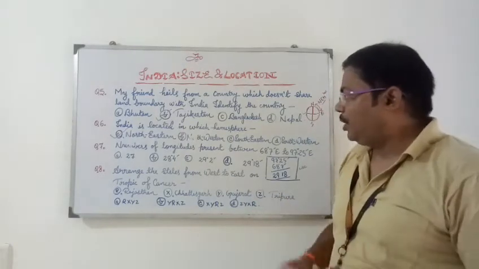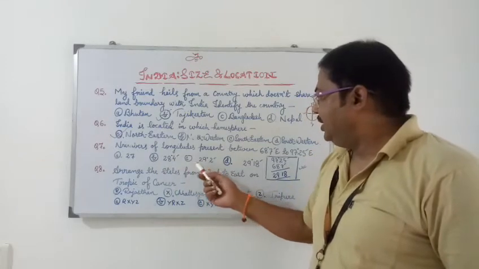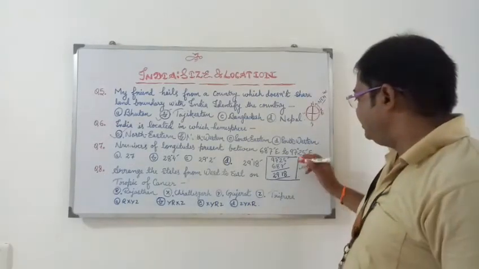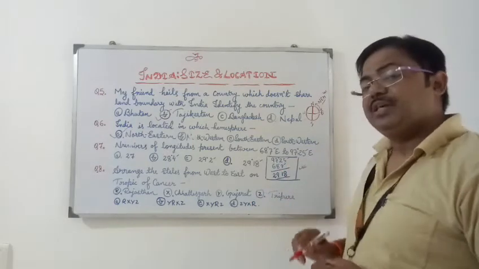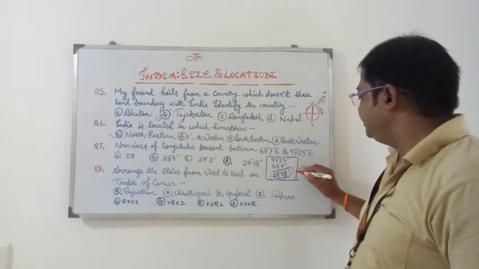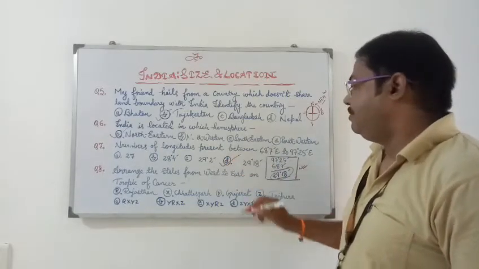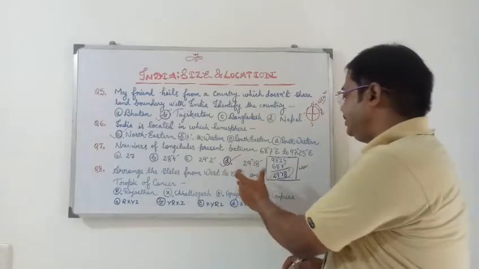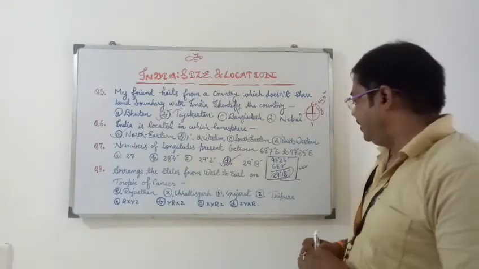So what we have to do here? Options are A 27, B 28 degrees 4 minutes, C 29 degrees 2 minutes, D 29 degrees 18 minutes. For this we will subtract 68 degrees 7 minutes from 97 degrees 25 minutes, and we get 29 degrees 18 minutes. We find it here in D. So this is the exact difference between eastern and western longitude of our country.